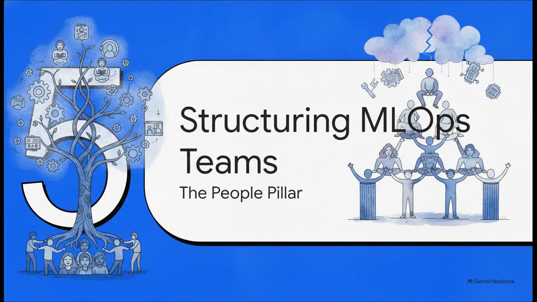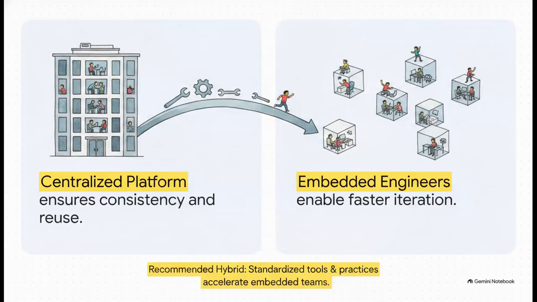Which brings us to Section 5, Structuring Your MLOps Team, the People Pillar. Because let's be honest, the most advanced automation in the world will still fail without the right organizational structure. You essentially have 2 competing models here. A centralized platform team serves multiple product groups, ensuring amazing consistency and governance at scale. On the flip side, embedded MLOps places engineers directly within product teams, offering much faster iteration and way closer business alignment, though you do risk inconsistency.